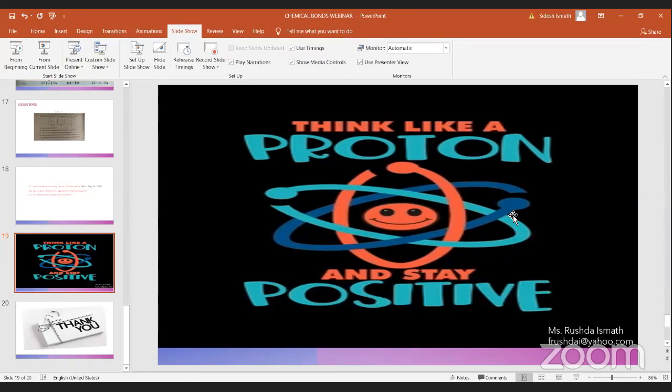Mass number is the number of protons and the number of neutrons. If the neutron number is different, the isotope can be different. Now, isotopes are mainly because of the difference in the number of neutrons.